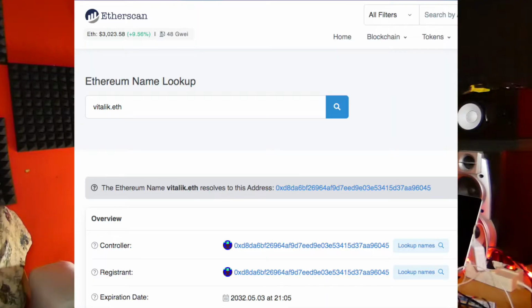But what is the difference between DNS and ENS? ENS is the same idea but on the blockchain. In particular, we associate a string of characters like vitalik.eth or puma.eth with an address on the Ethereum blockchain. If we search on etherscan.io, we can find, for example, vitalik.eth, and we can see the address associated with this string of characters.